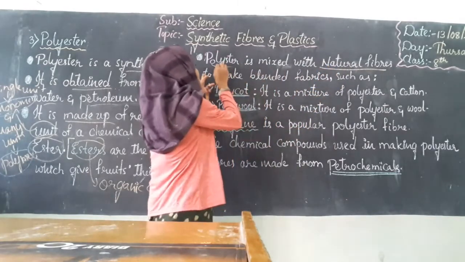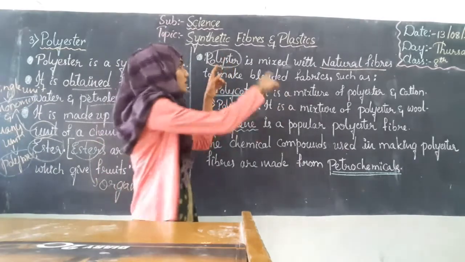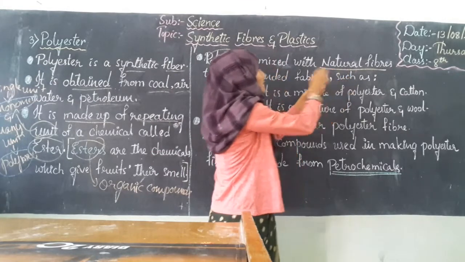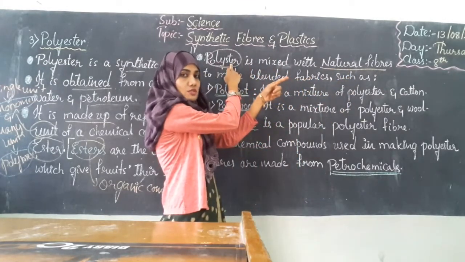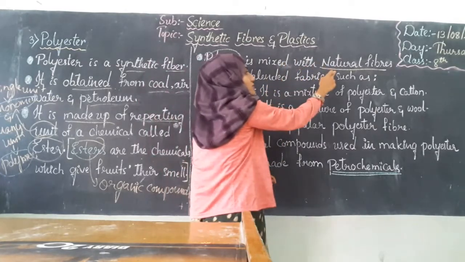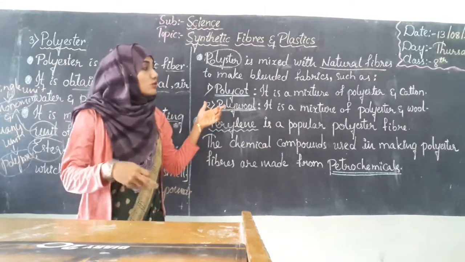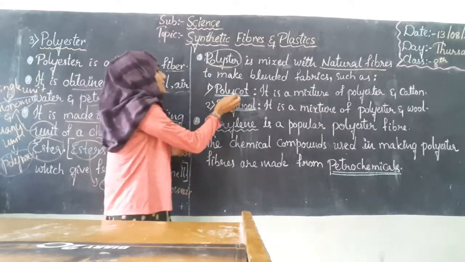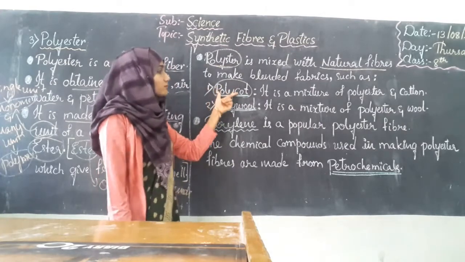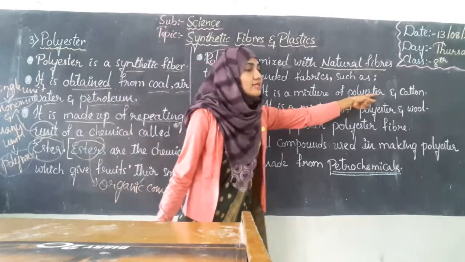If this polyester, which is an artificial fiber, is mixed with natural fiber, they can be made into new fabrics, for example polycot. So what is polycot? Polycot is a mixture of polyester and cotton.